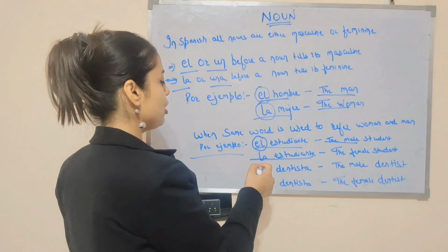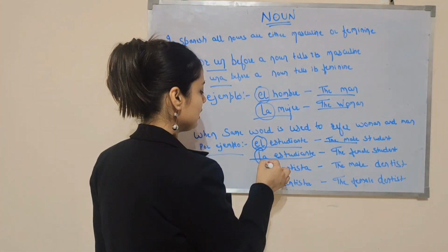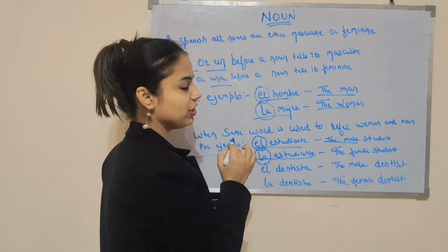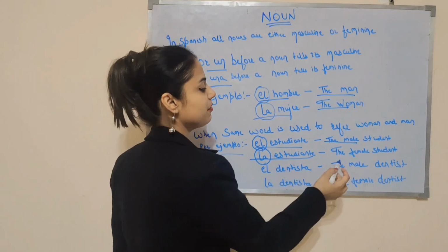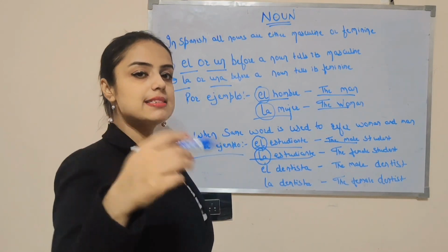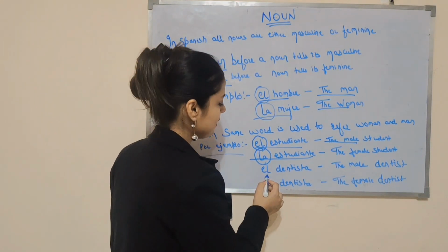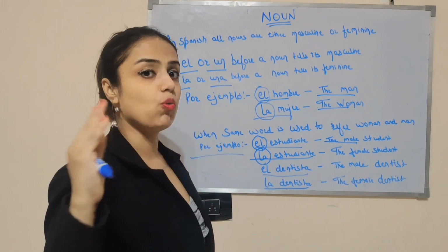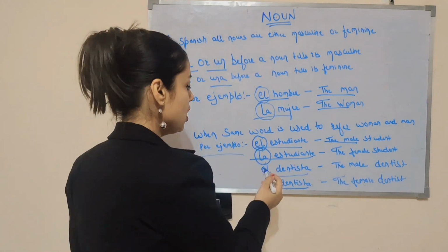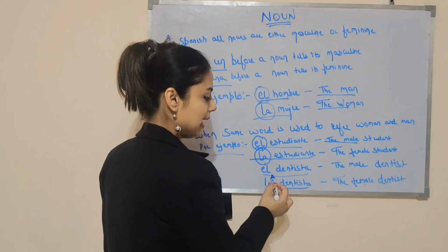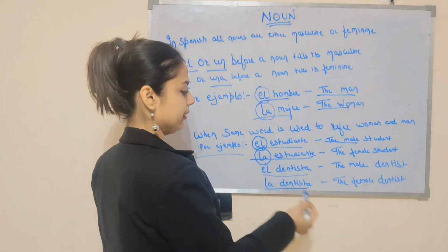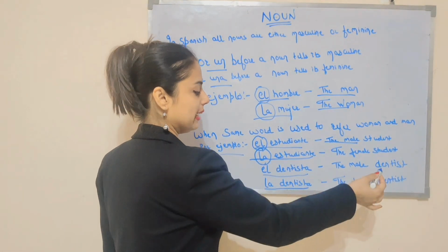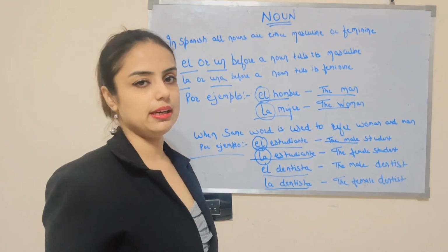And when we are using la before estudiante, that means we are talking about a female, feminine, that means the female student. Another example for you guys is el dentista and la dentista. Both words are the same, we have only changed the article. El referring to a male dentist, la referring to a female dentist.